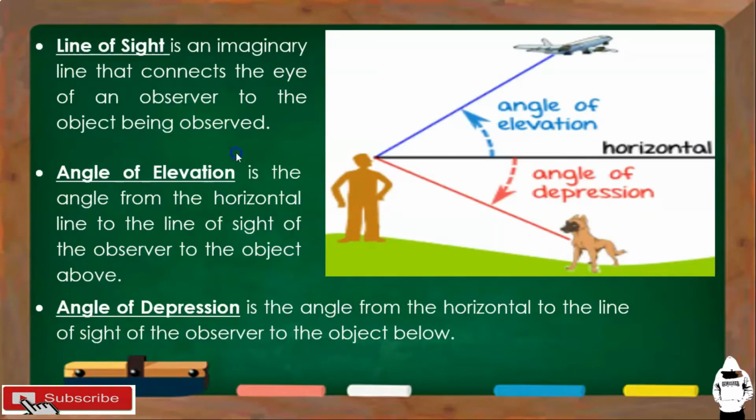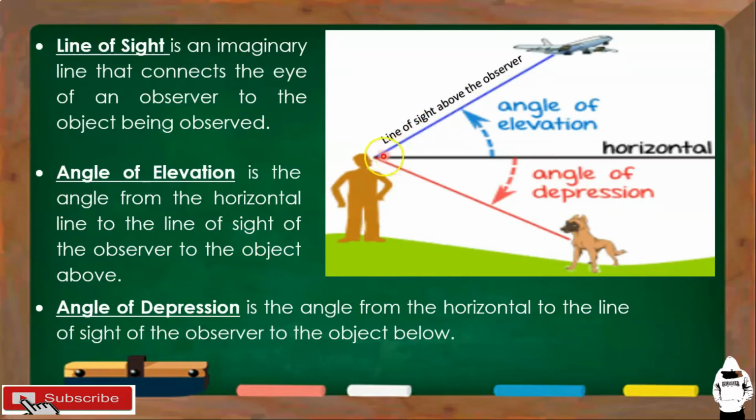So, ang gagawin muna natin ngayon is define muna natin yung angle of elevation and angle of depression. So, when we say line of sight, it is an imaginary line that connects the eye of an observer to the object being observed. So, kagaya niyan, for example, ay nakatingin tayo sa taas, ito yung sinasabi nating line of sight. Okay? Then, angle of elevation. Angle of elevation is the angle from the horizontal line to the line of sight of the observer to the object above. So, ito yung sinasabi nating line of sight above the observer.